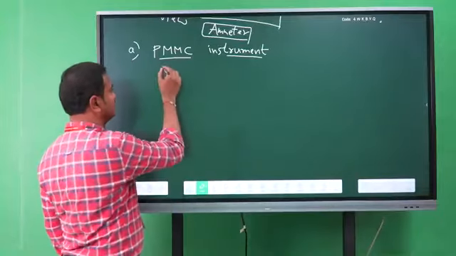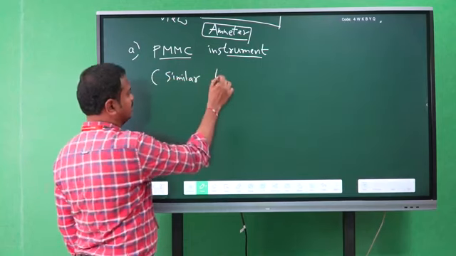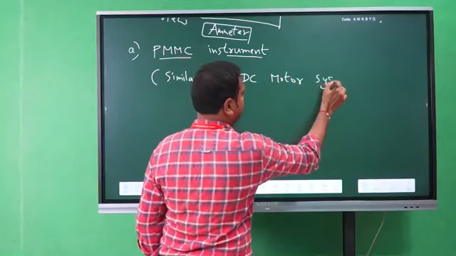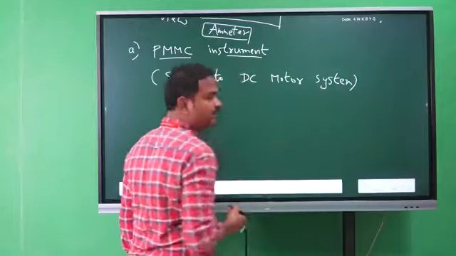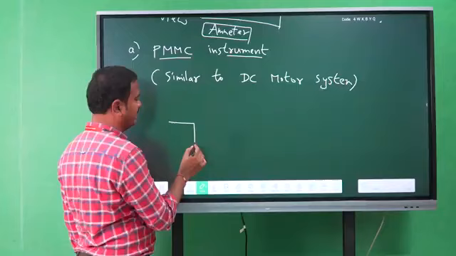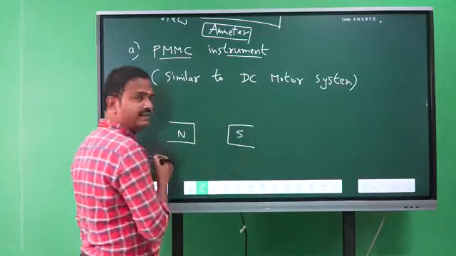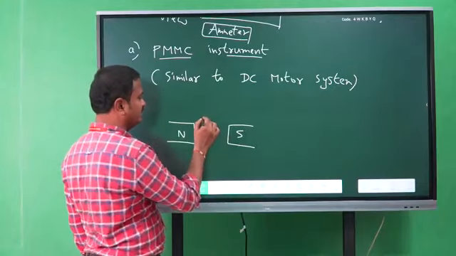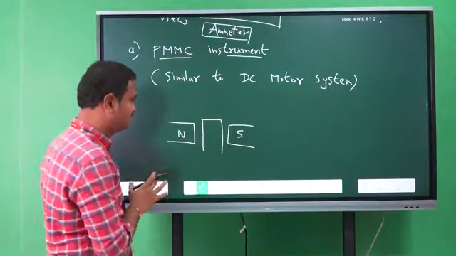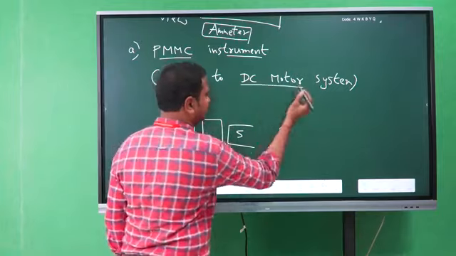Electromagnetic system is nothing but similar to a DC motor system, because in the DC motor also we are using magnets, right? Inside the magnetic field we have a coil, right? So here also the deflecting system is similar to a DC motor system.